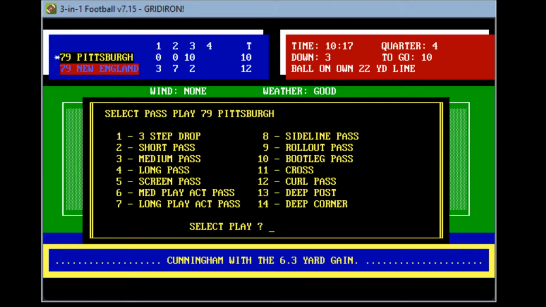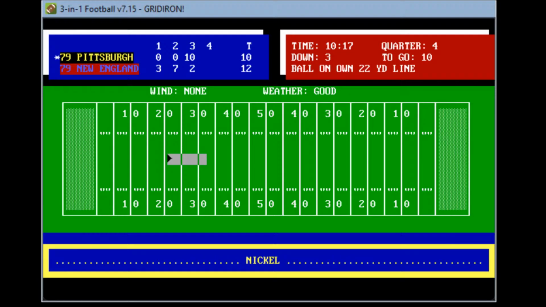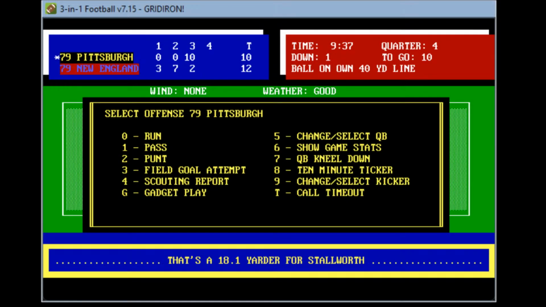Let's do a medium play action, although I don't think they're going to fake anybody here. Let's see if Bradshaw calls out the signals. Nickel, he has to hurry. He sees Stallworth over the middle. He completes it to Stallworth at the 34 to the 40, and that's a first down. What a catch for John Stallworth, a gain of 18. So 1st and 10 on their own 40-yard line, 9:37 to play, last quarter, I should say, fourth quarter.